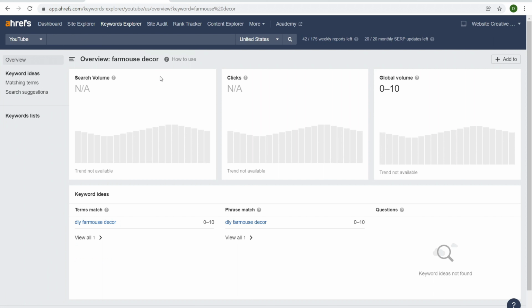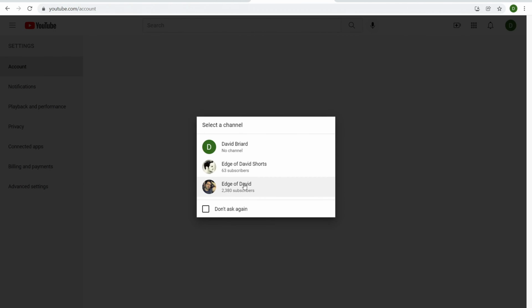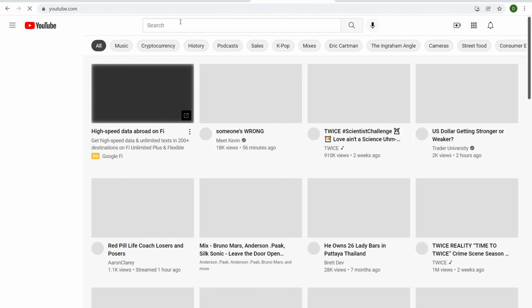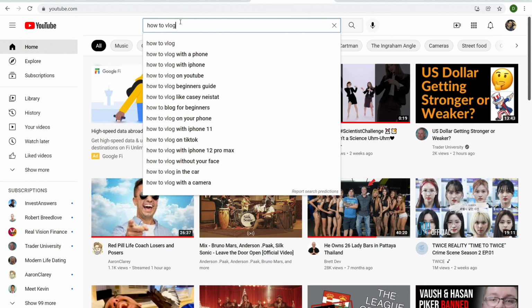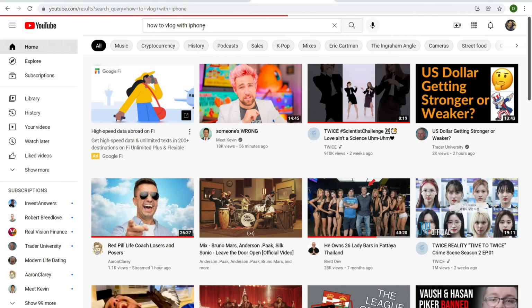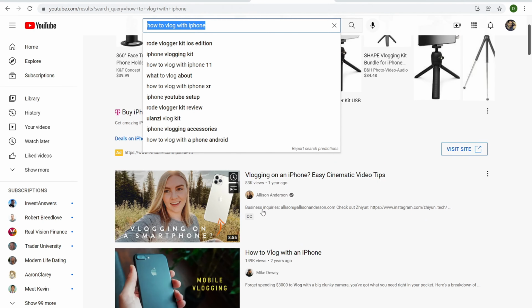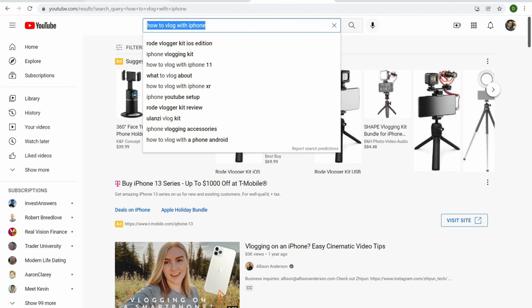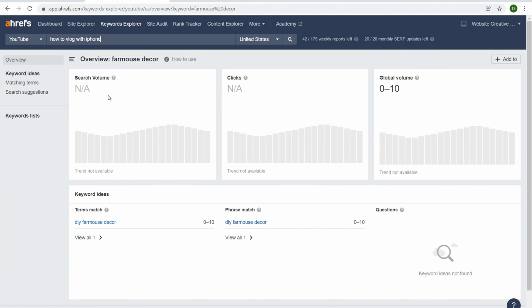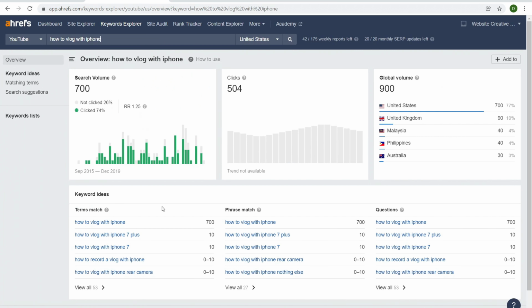I mean, you could do your own manual research. You can go to YouTube itself and type in different keywords to kind of figure things out. So for example, if we jump over here to YouTube and I type in, let's type in how to vlog, for example, how to vlog with a phone, iPhone. It's like how to vlog with an iPhone. Great. Let's open up that. Okay, lots of videos on this. Looks good. There we go. Okay, so how to vlog with an iPhone. Not that much search for YouTube.